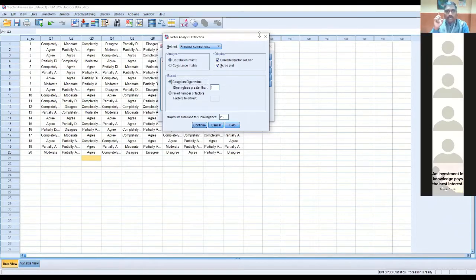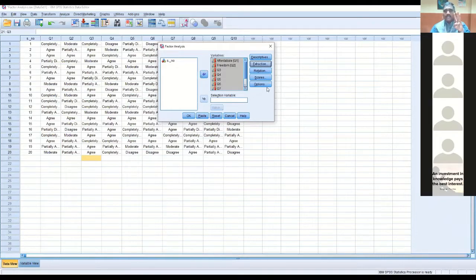Yes. So if you want to decide the number of factors by yourself, there is an option called fixed number of factors under the extraction option. Please make a note of it. If not, no need, sir. I don't want to give any factors number. Let the SPSS itself divide and give it. In that case, no need to give any numbers there. You just leave it as it is and ensure that the principal component method is there and scree plot is there, and give continue. This is the second thing that you want to do.